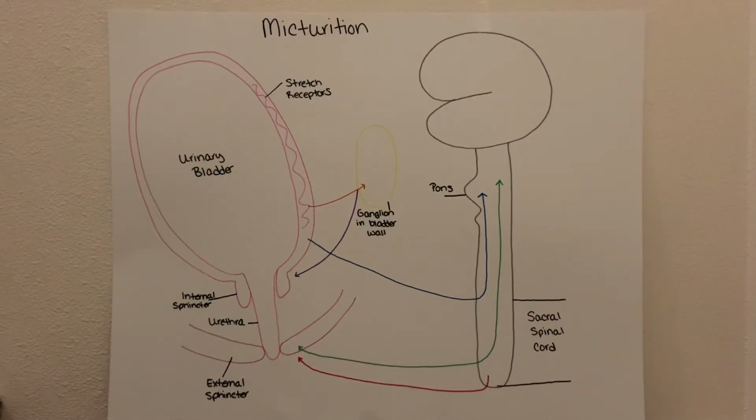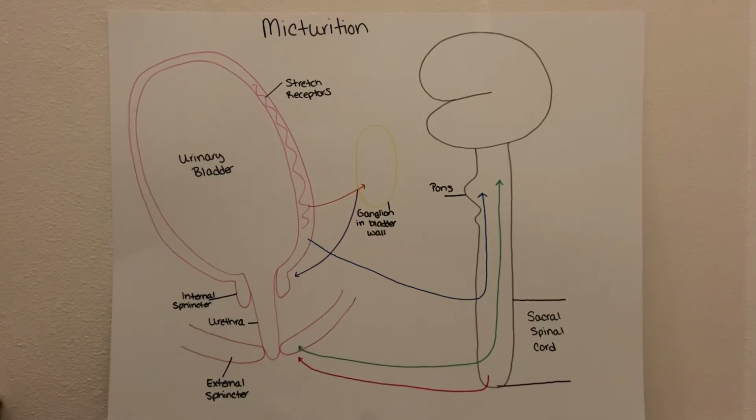To put micturition in simple terms, stretch receptors in the bladder will send a signal to the sacral region of the spinal cord, and the spinal cord returns the signal and begins the relaxation of the internal urethral sphincter in order for the urination to begin. This reflex is voluntary control. Voluntary control over urination will mature as the child grows.